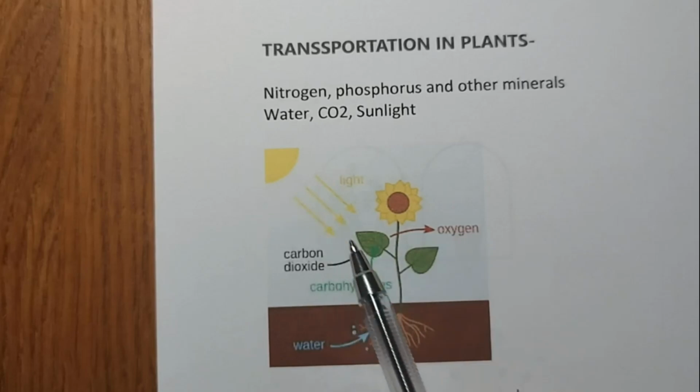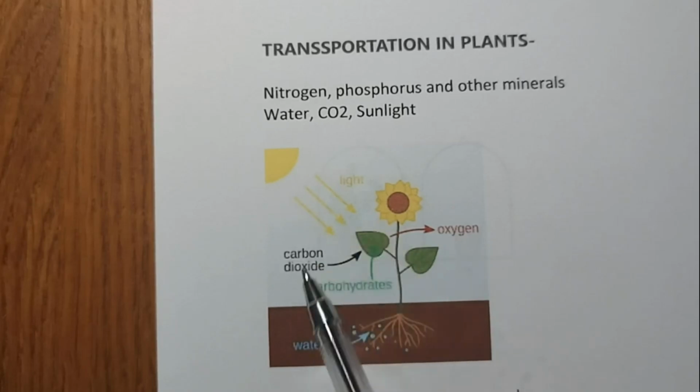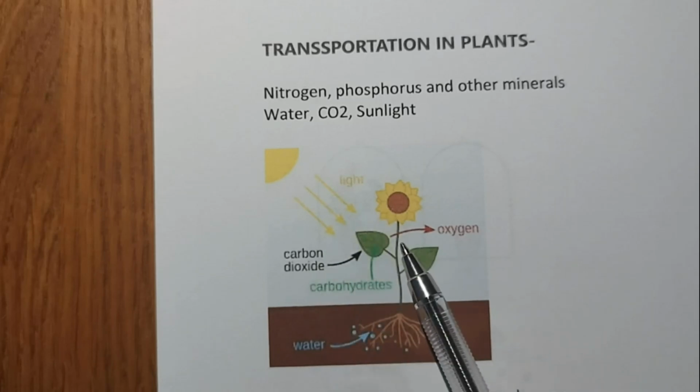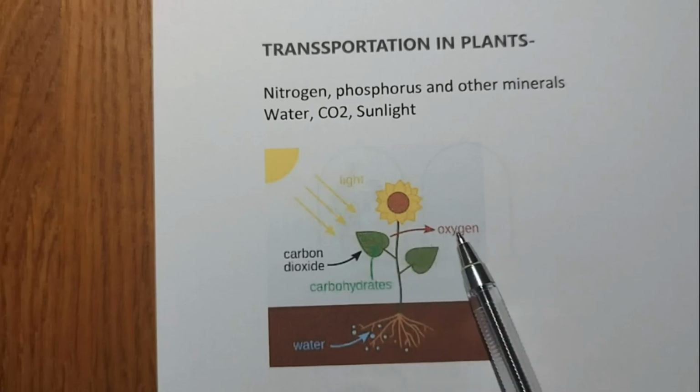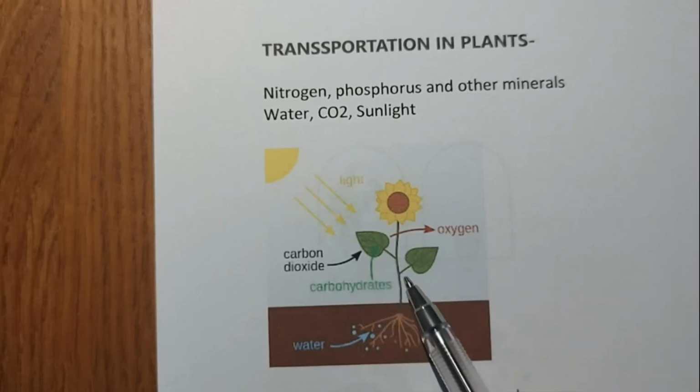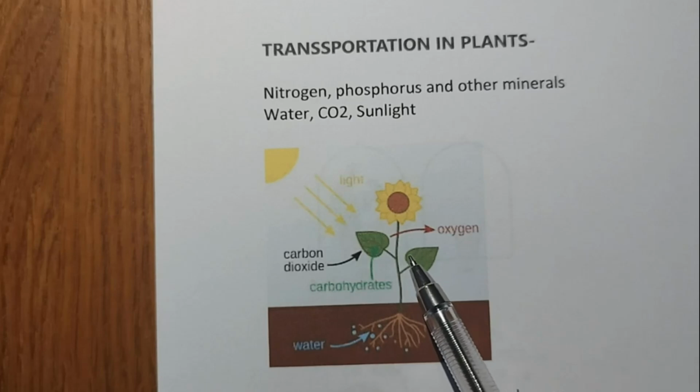They take sunlight that, with the help of chlorophyll, generates energy in the form of carbohydrates, and releases water and oxygen. So oxygen is released outside, water can go out of the stomata in the form of evaporation, and the carbohydrate is in the form of sugar that is used or stored as starch.